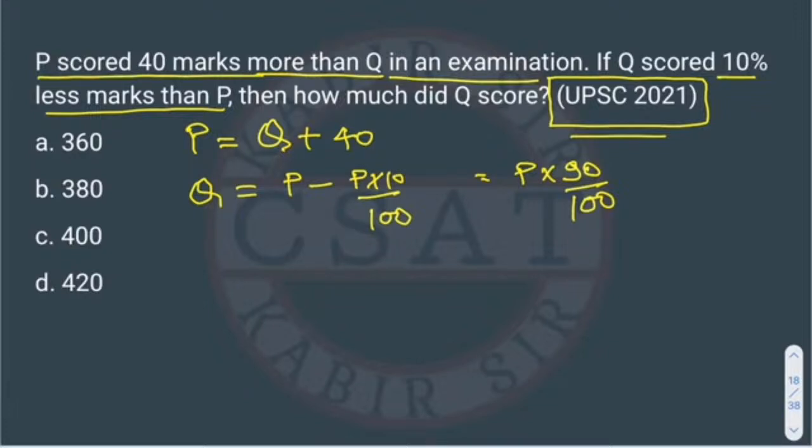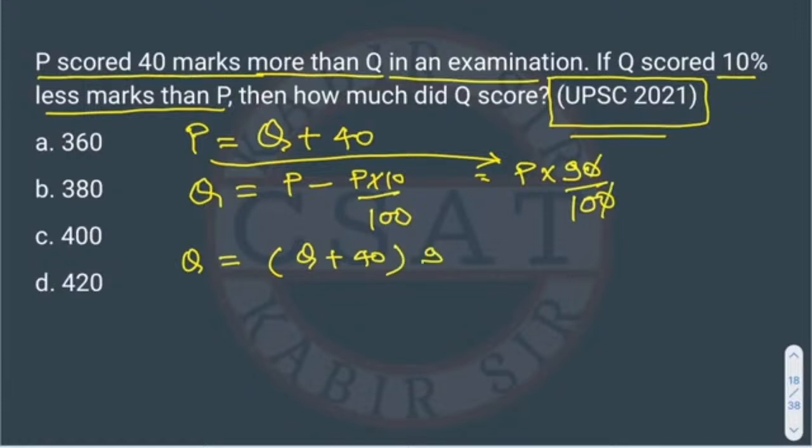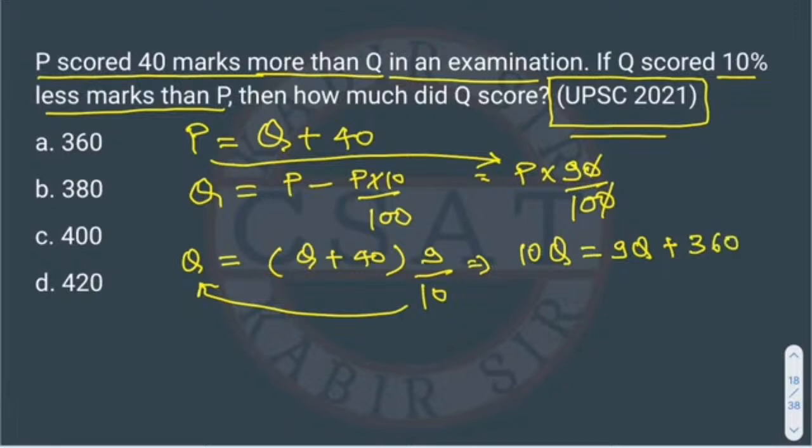Okay. So now how we will solve it? We will put the value of P here, right? So it will be Q is equal to 90 by 100 of Q plus 40. This 0 will cancel this 0. So it will be 9 by 10. Now the 10 will go this side, so it will become 10Q is equal to, we will multiply, 9Q plus 360. So this 9Q will come this side and it will get deducted, right? So it will become 10Q minus 9Q is equal to 360.